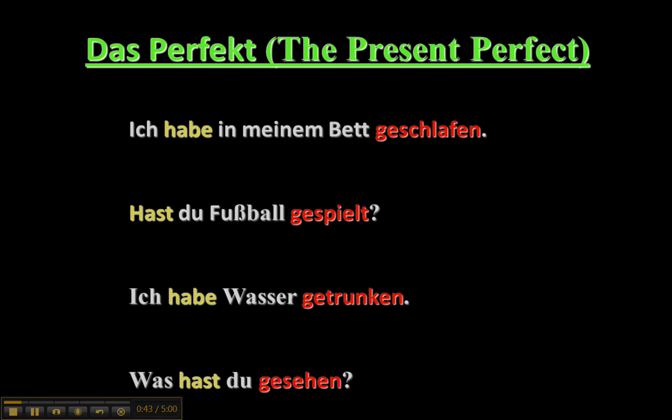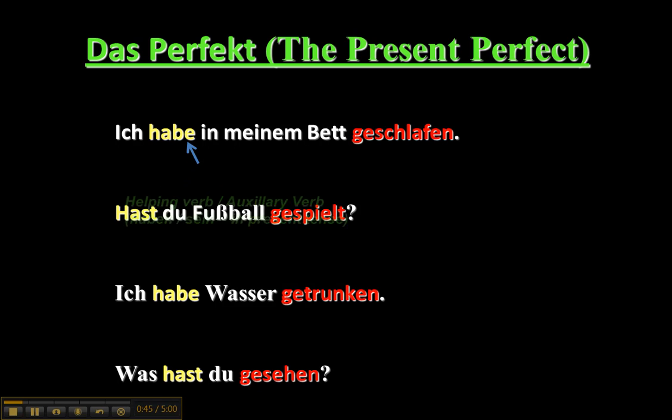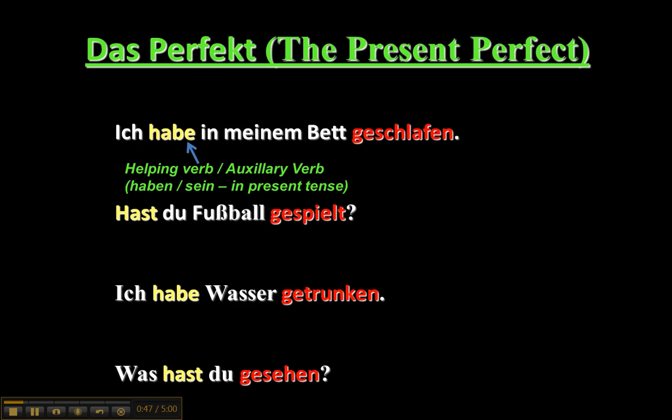Das Perfekt, this is the present perfect, what we call in English. It's always going to have a helping verb, and this will be either a form of haben or sein. And it will also have a past participle at the end of the sentence.